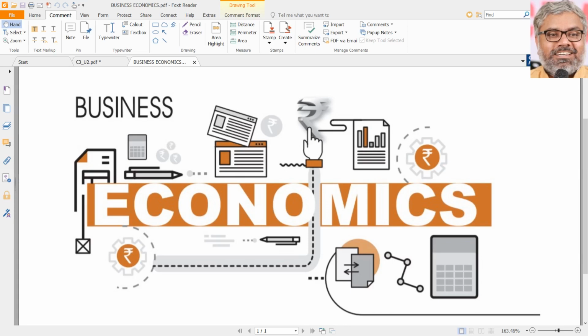Like the theories of production, in the theory of cost also we have two segments: short run and long run. In the next session, we will discuss the cost function, something like the production function, and the short-run theories of cost, how the cost will behave in the short run.